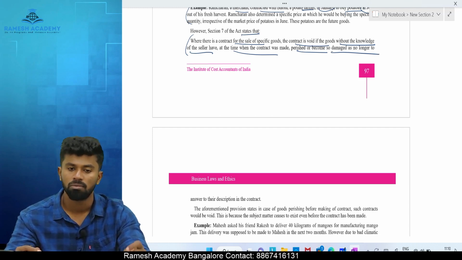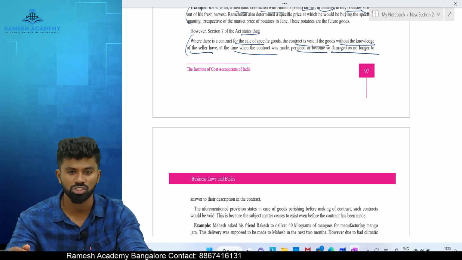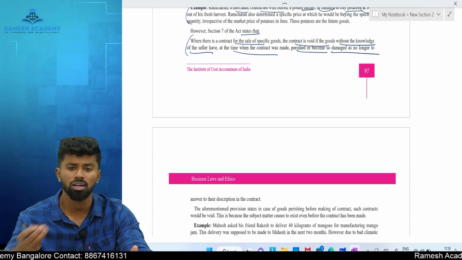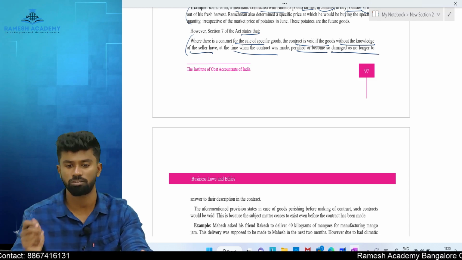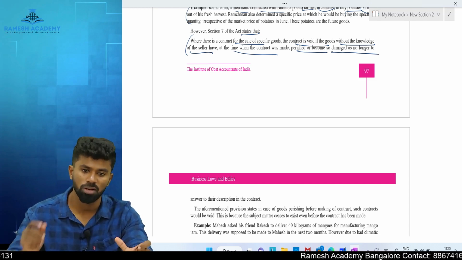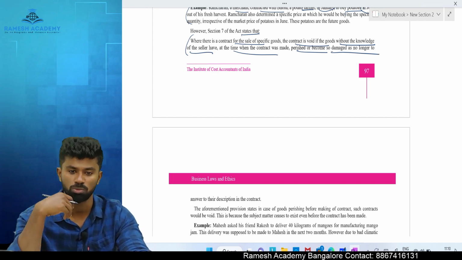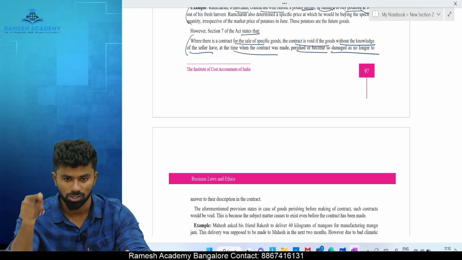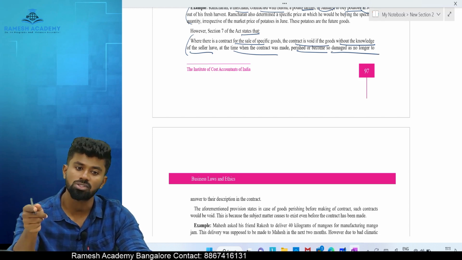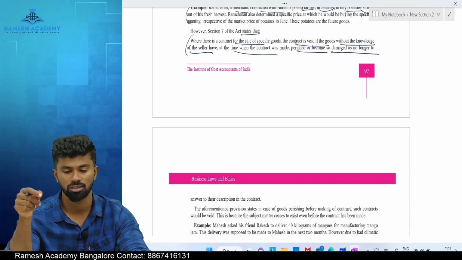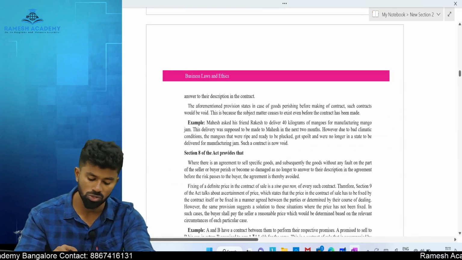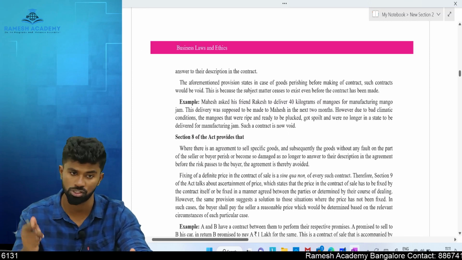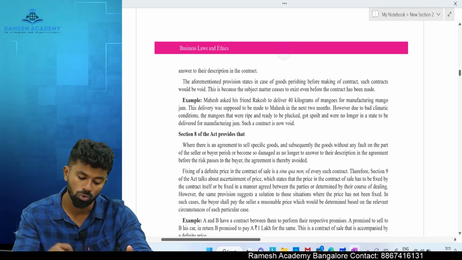In the same way, if I make a contract to sell dates to you, but the dates are rotten or perished, so that you can't consume it directly, but you can make wine out of it. Out of the dates you can make what? Wine, but you cannot consume it. So now, are you bound to accept these dates which are rotten? No, because when a contract was made, I made a contract to sell what? Dates, not the rotten date, correct, right? Yes. So if the goods are destroyed before the ownership is transferred, that is before agreement or after agreement, but before transfer of ownership, the agreement becomes void, and only who is responsible?